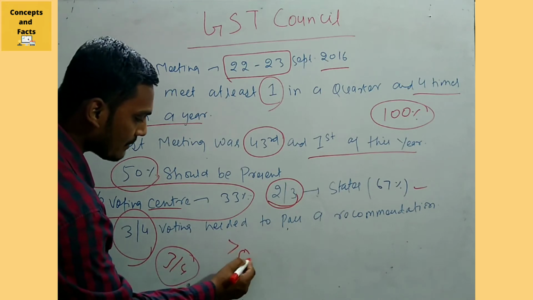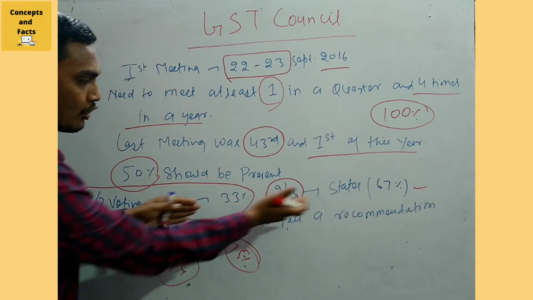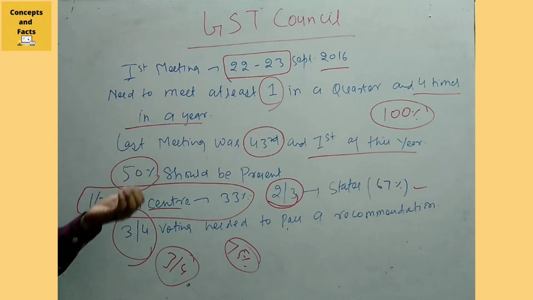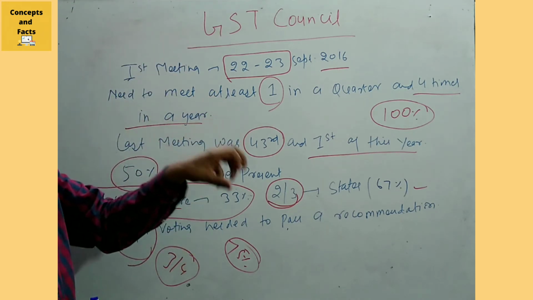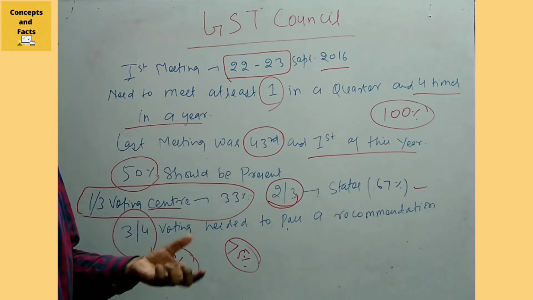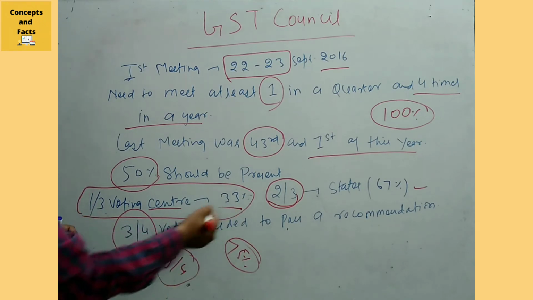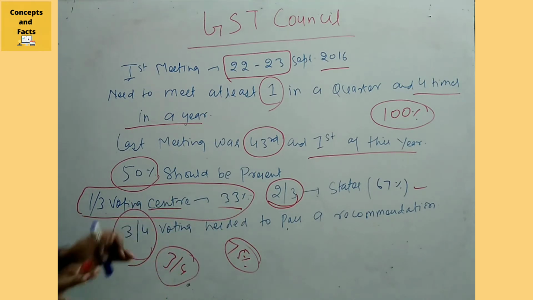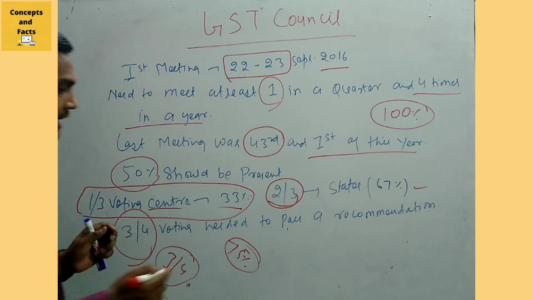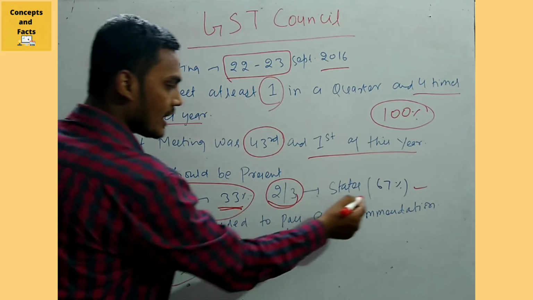At least 75% is needed. So remember that no one has the majority. Unlike Parliament, where if there is a Lok Sabha and you have to pass any bill, then there is a majority, then you come and pass. But here there is never a majority. Whatever the government, it doesn't matter. You need the opposition's consent at least. So this is a very important point here. Here no one has the majority.